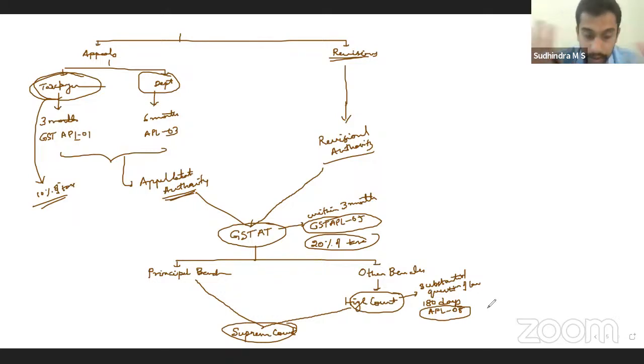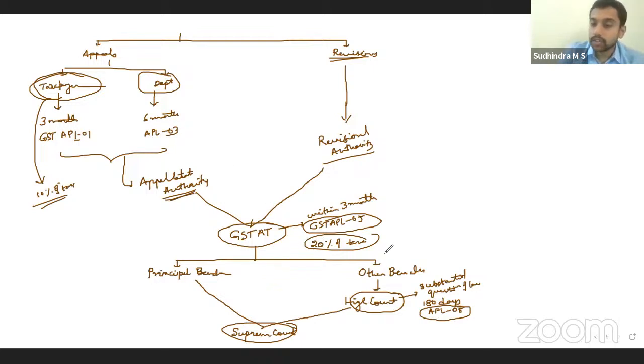Clear with this? This is the summary of this chapter of appeals and revision. That's it. Okay, this is what is there. Others are procedural based. What are the things that they have to take care of at the time of appeals? Those are the discussions that we had. But this is important. They can ask MCQs on this, right? So the time limits, the pre-deposits, the forms, the hierarchy in which the appeal should be made. So these things can be asked in the exams.